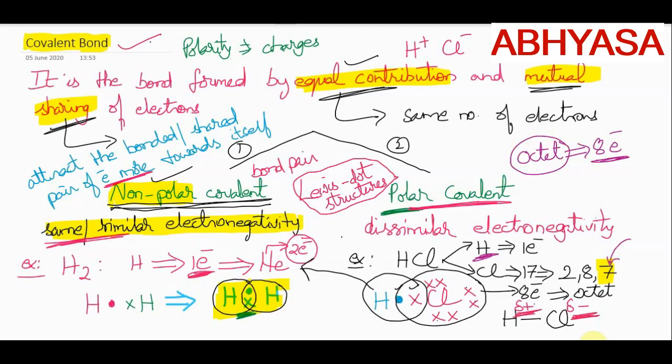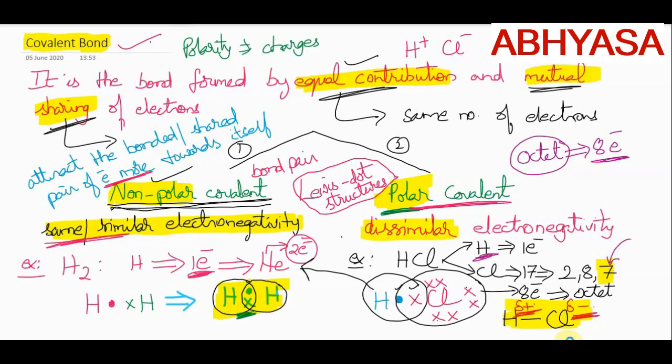Positive pole and negative pole is developed here. As whenever charges are developed on the molecule, means polarity is developed in the molecule, we call this one as polar covalent bond. I think now it's clear for you. What is non-polar covalent bond? Whenever the atoms involved in bonding belong to the same element, or when the atoms involved belong to different elements but they should have similar electronegativity, then we call it as non-polar covalent bond. Then polar covalent bond is the case when a covalent bond is formed between the atoms of dissimilar electronegativity.